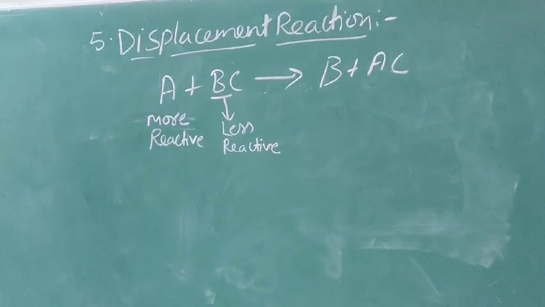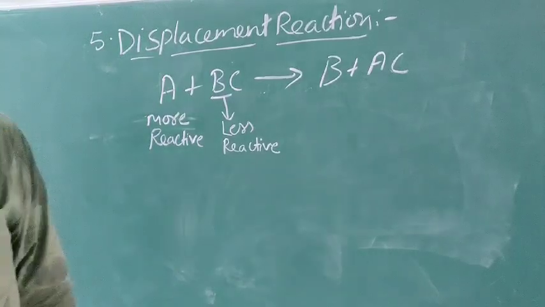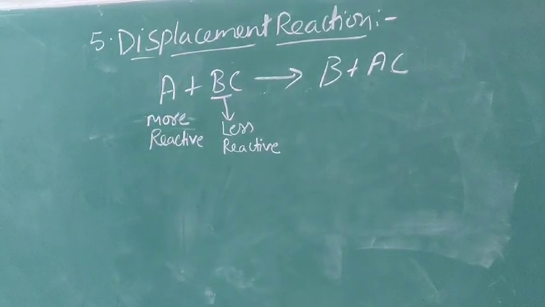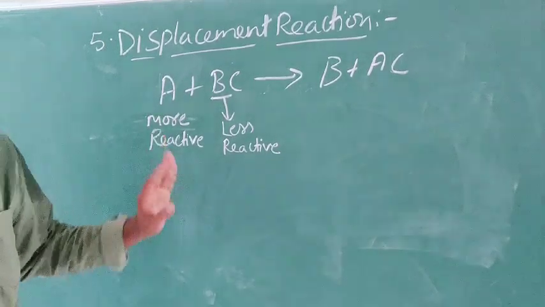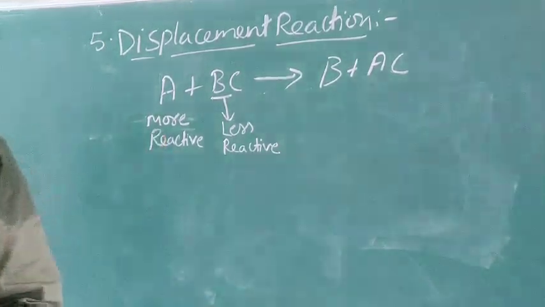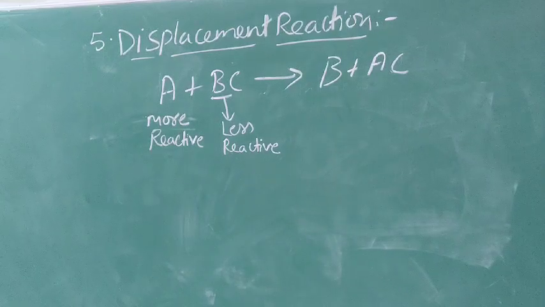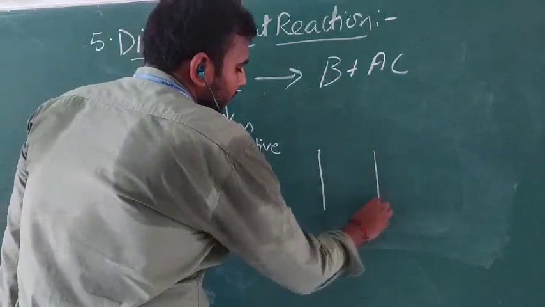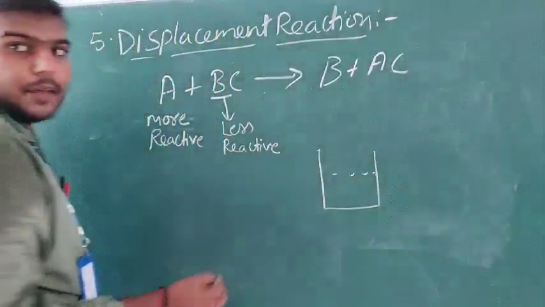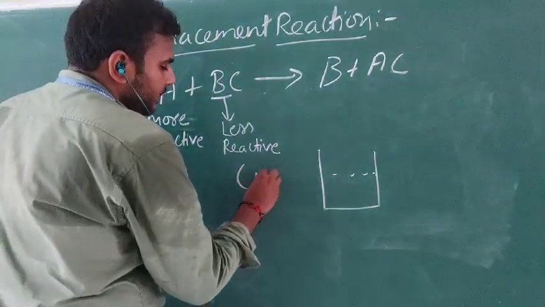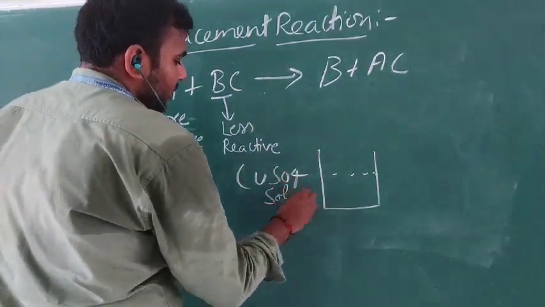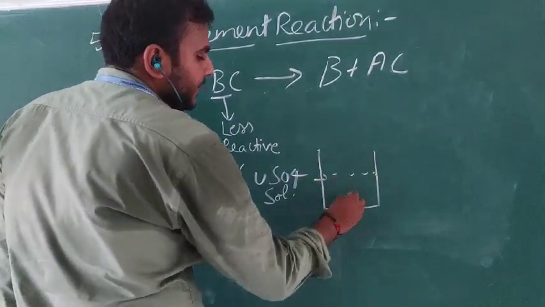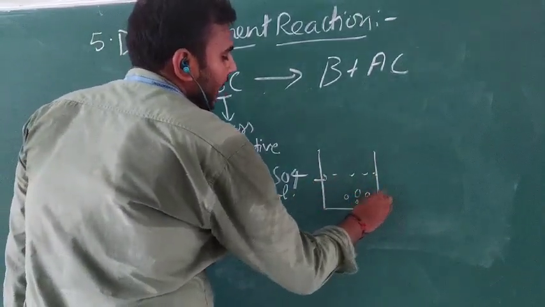For this, there is an activity given in your book, that is activity 4.8, in which we will be seeing how more reactive elements are replacing the less reactive elements. For example, in the case of copper sulfate solution, I am taking copper sulfate solution in a beaker and I am placing zinc granules.